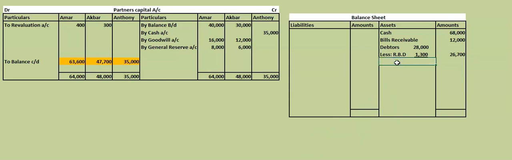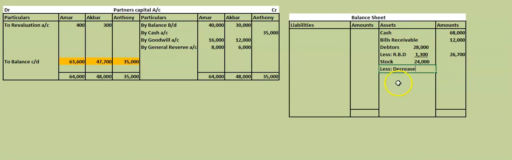Now, next item you have to take is stock. Stock also there is a change. Stock is given as 24,000. From that, you have to subtract what? Depreciation or decrease.